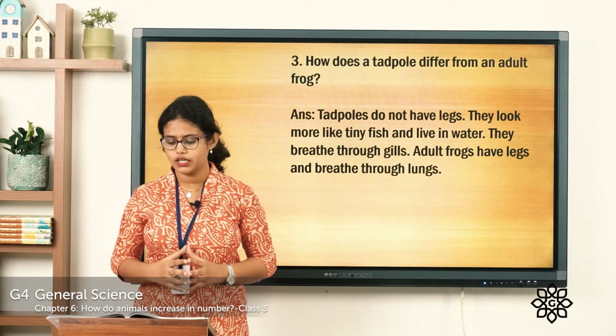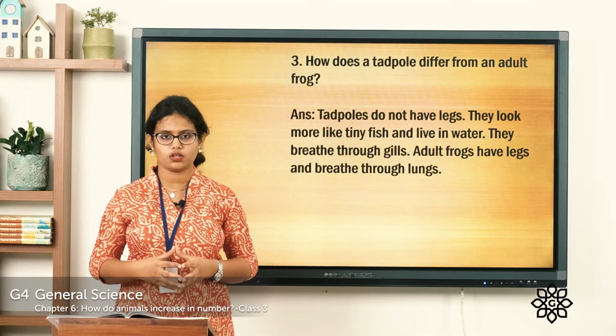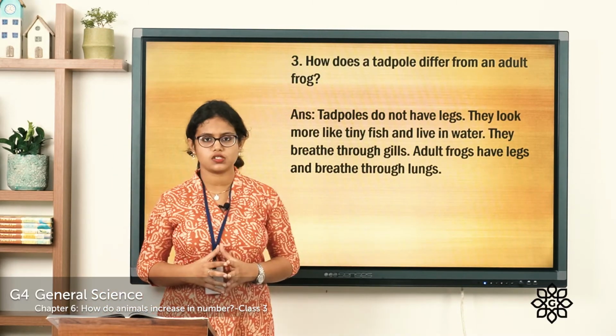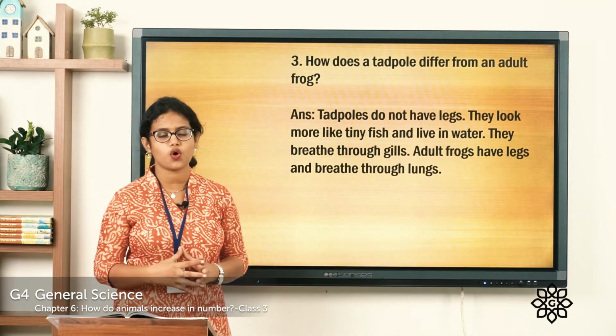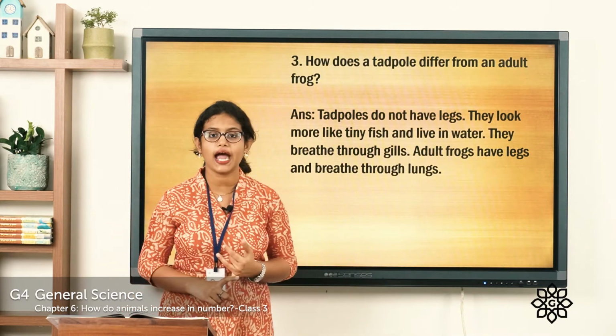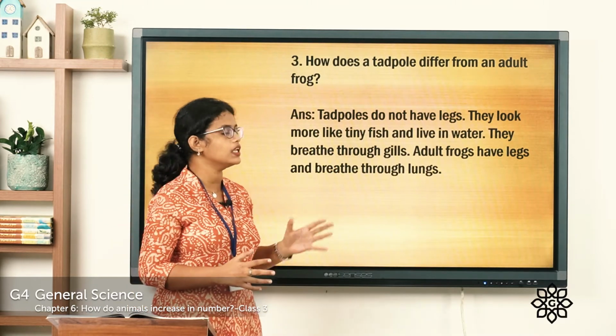Coming to the third one. How does a tadpole differ from an adult frog? Let's see the answer. Tadpoles do not have legs. The eggs hatch into tadpoles. The eggs of a frog hatch into tadpoles. And these tadpoles do not have legs. They look more like tiny fish and live in water.